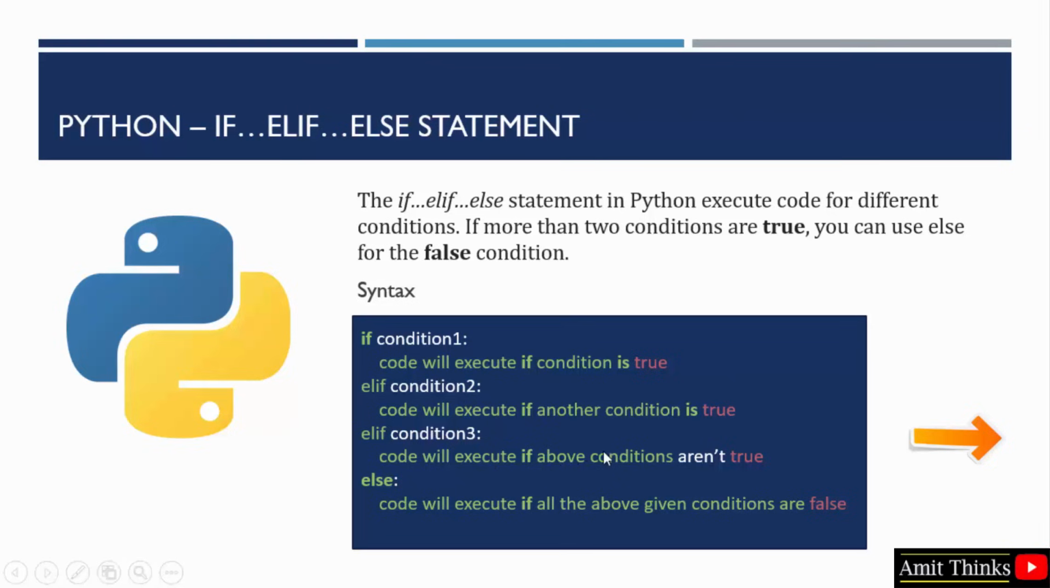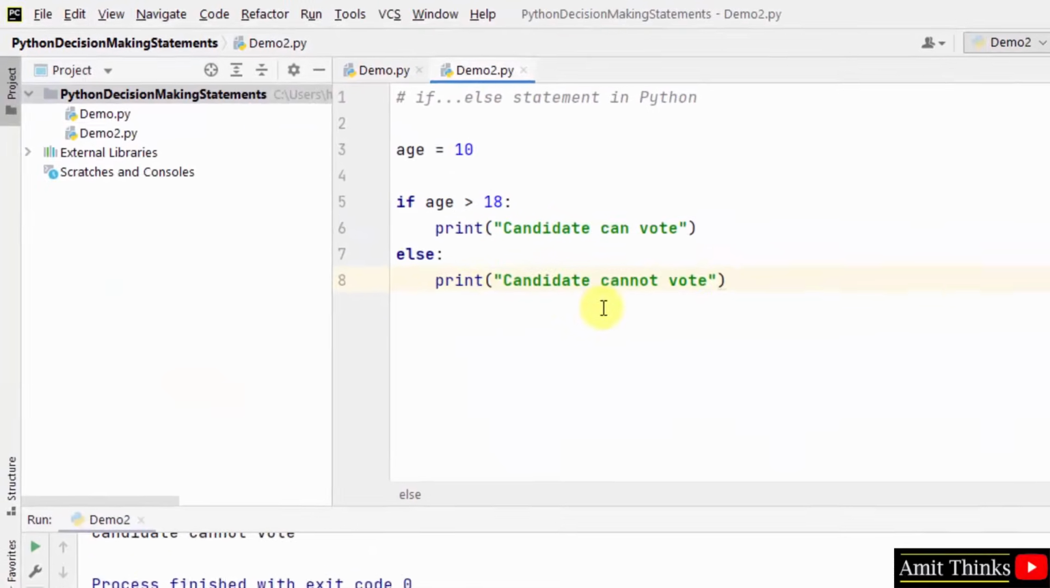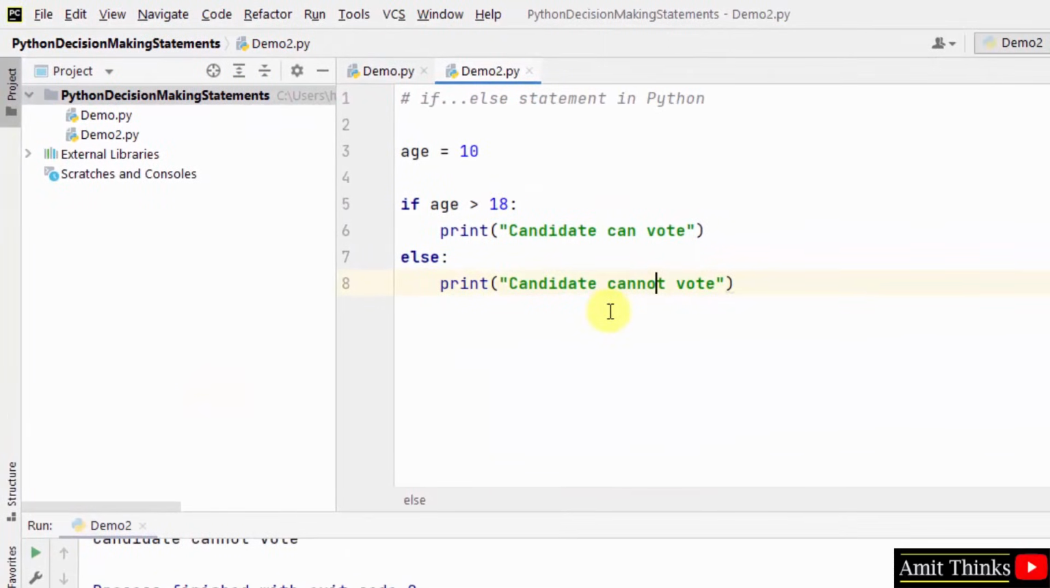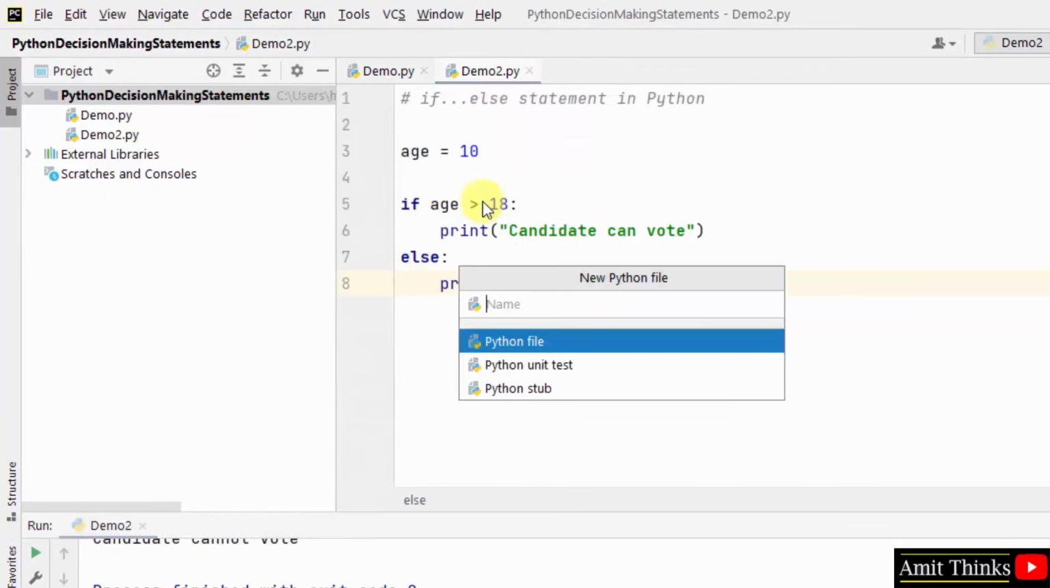60 to 75, the grade will be C. It will go to condition 3. And the last one will be for rest of them. That is for the candidates getting marks less than 60. In this way, we can use the if elif else statement, wherein we will work around more than two conditions. Okay, so I'll create a new example, new Python file demo3.py.